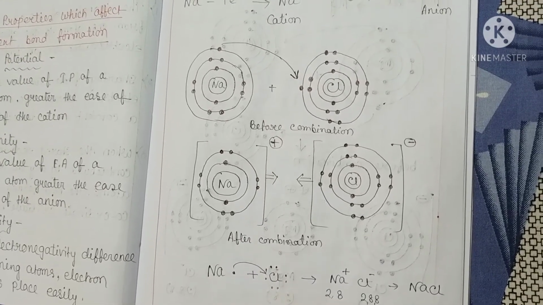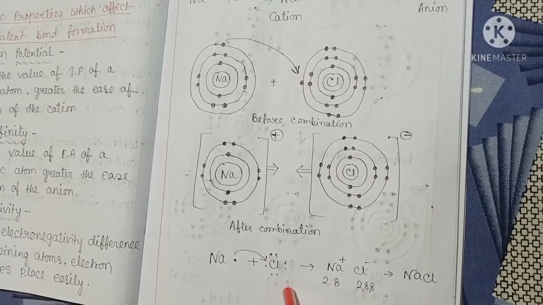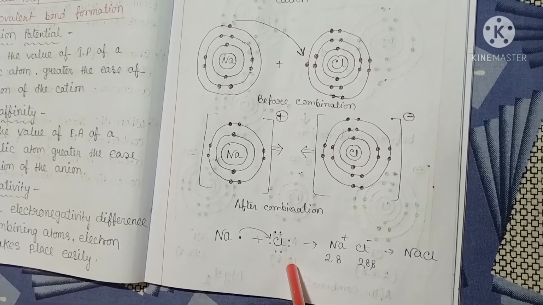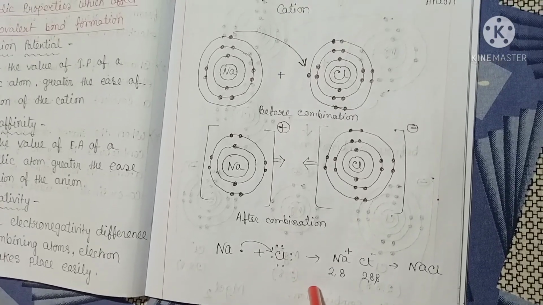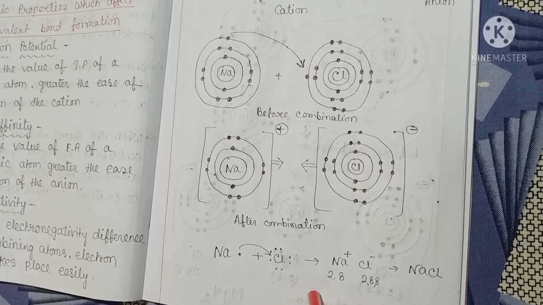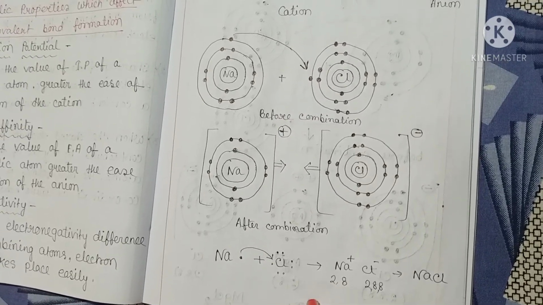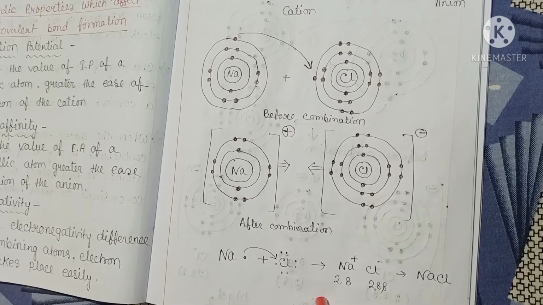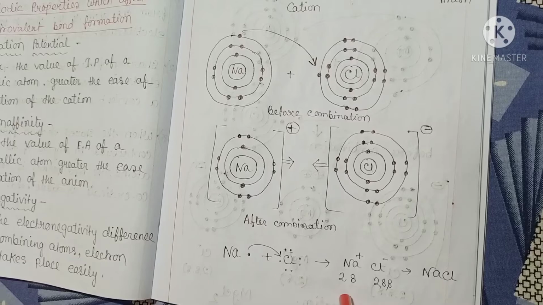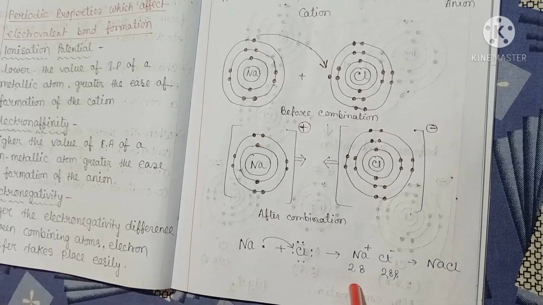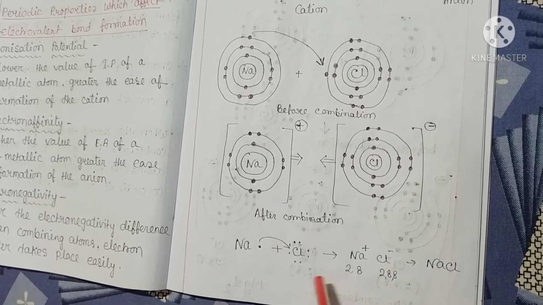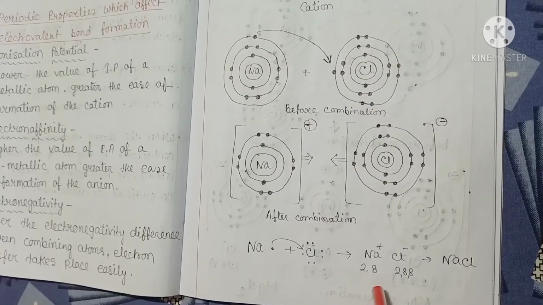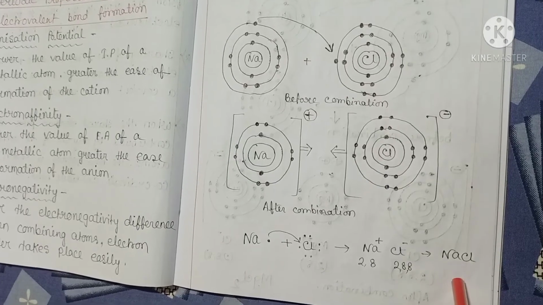The electrovalency of sodium as well as chlorine is 1, as one electron is transferred. The sodium atom which loses one electron is said to be electropositive, and the chlorine atom which gains one electron is said to be electronegative. Therefore, the ratio of sodium and chlorine ions is 1:1, and the molecular formula of sodium chloride is NaCl.